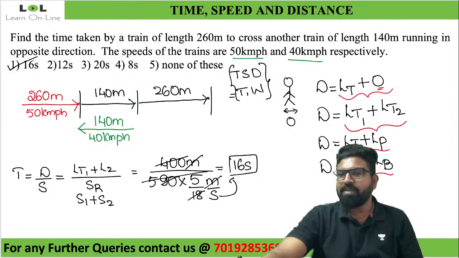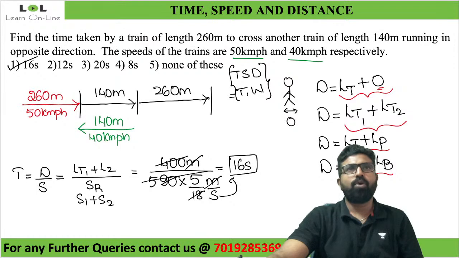Even a pole does not have a length, so you call it 0. A cat standing, a bird, a telegraph pole, none of them have a length, so you take it as 0.